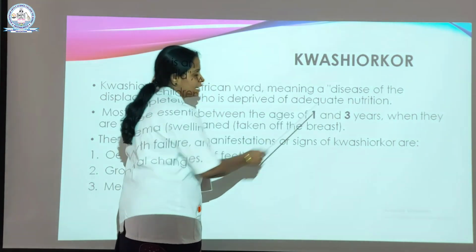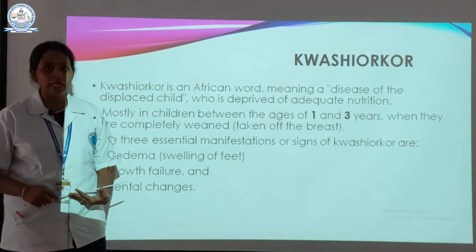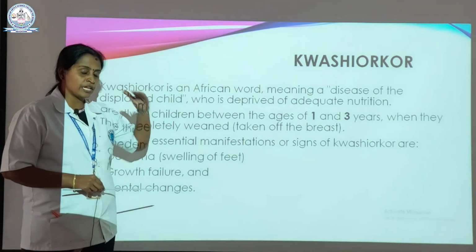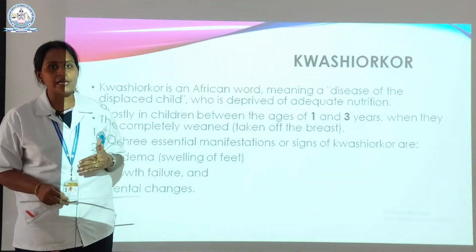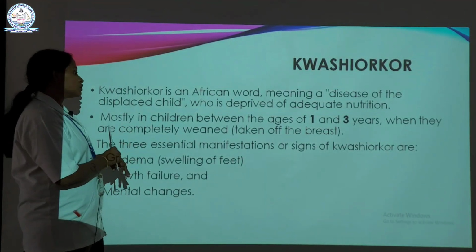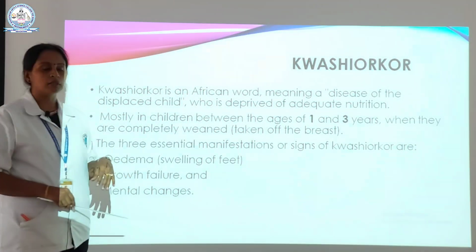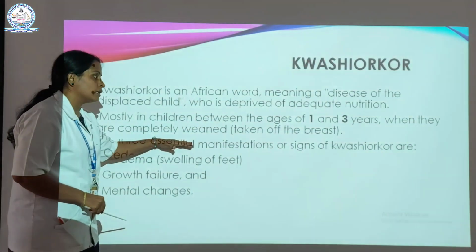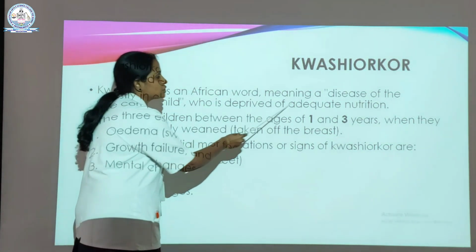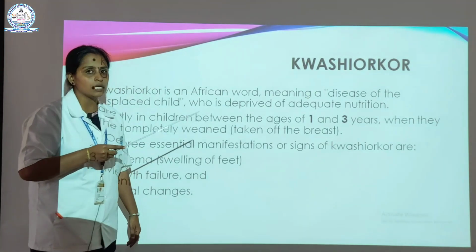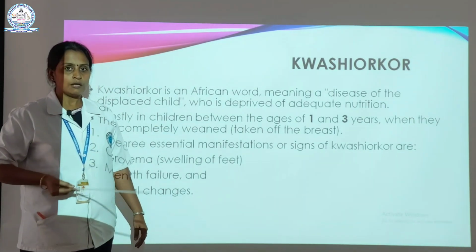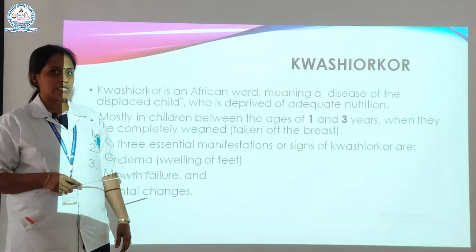Here you see the words adequate nutrition. Adequate nutrition is a must for each and every kid in our community, but due to deficiency and lack of nutritional awareness, adequate nutrition is not followed by particular communities. Mostly children between the ages of 1 and 3 years, when they are completely weaned, that is taken off the breast, are affected by kwashiorkor. After weaning starts, the nutritional deficiencies will occur.